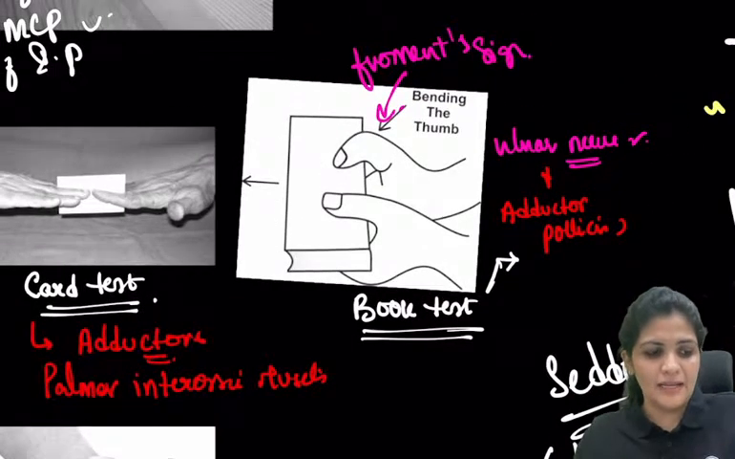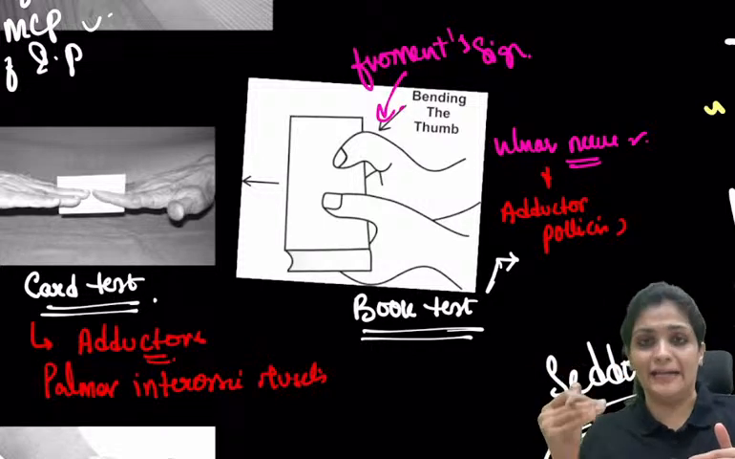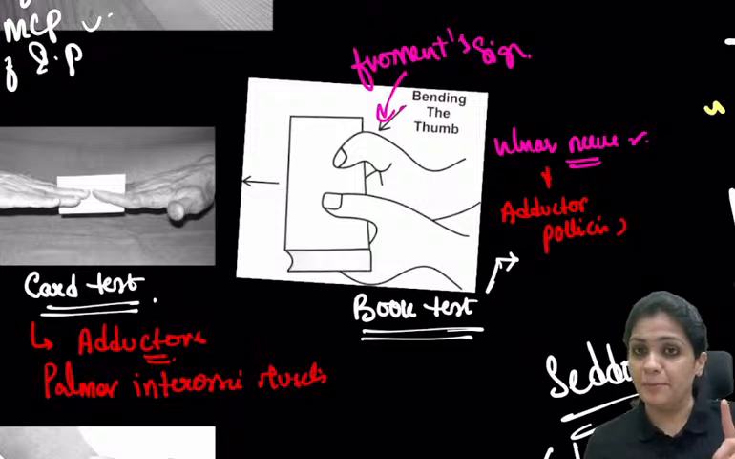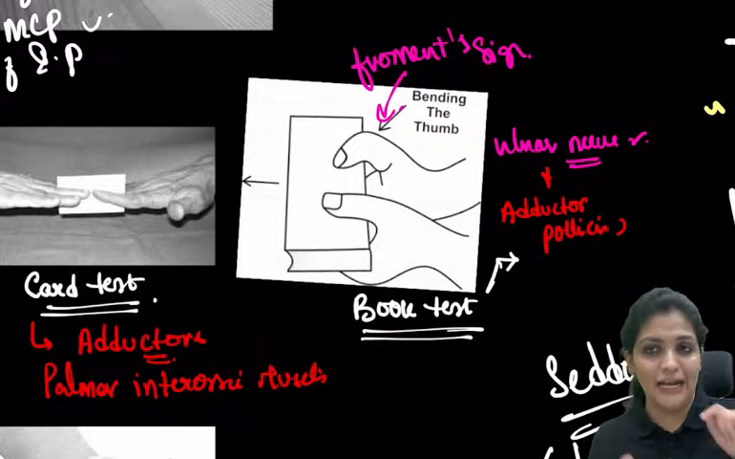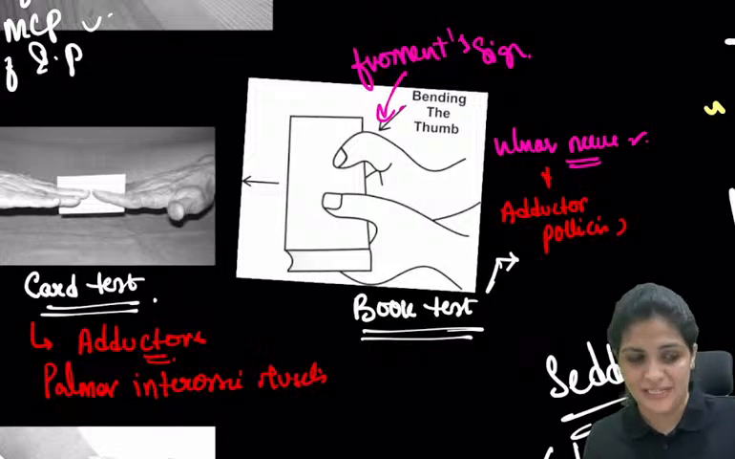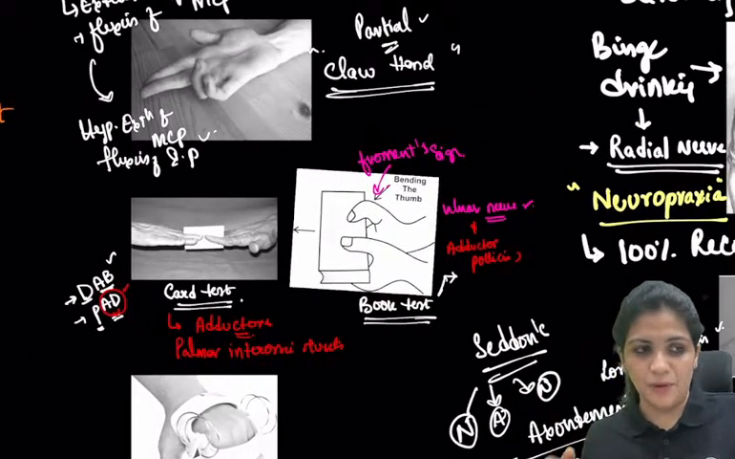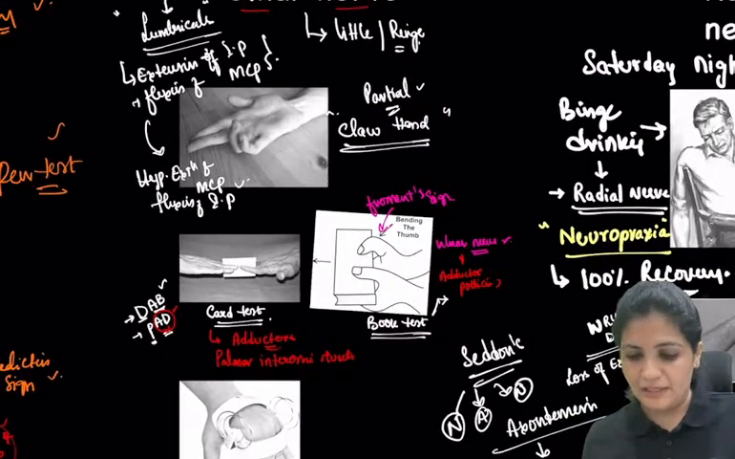So this is your Froment sign. Froment sign is nothing but the flexors being used instead of the adductors. So that is your book test, and this is a Froment sign. And please remember the book test, even though you're testing the thumb, it is the ulnar nerve, because the muscle we're testing is the adductor pollicis, and we already know that this is supplied by the ulnar nerve. So that is about the test.